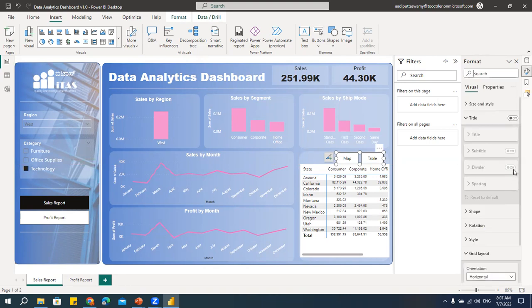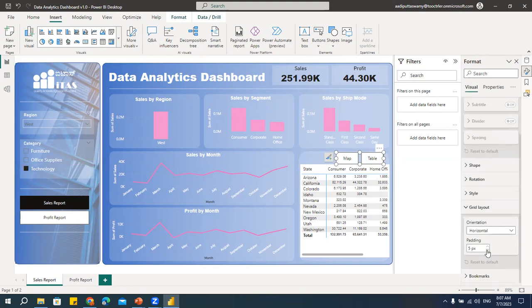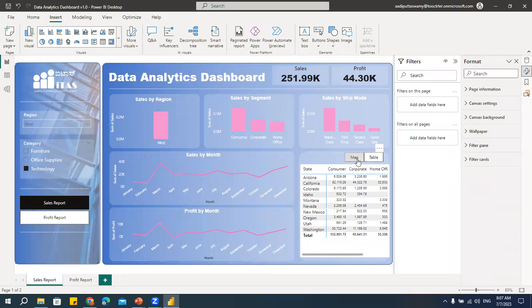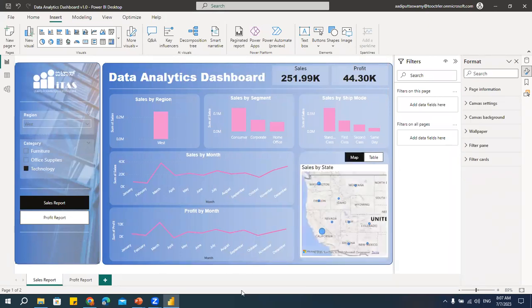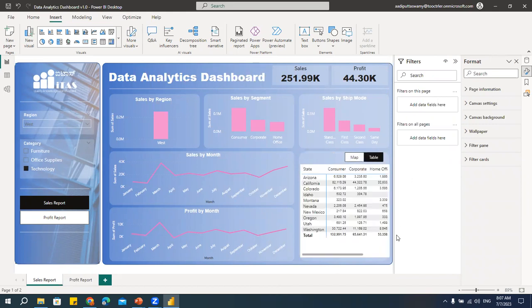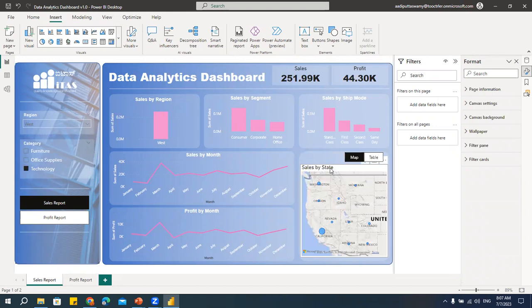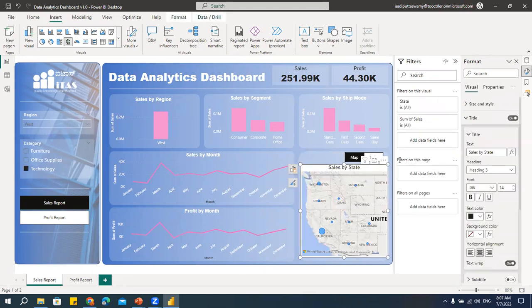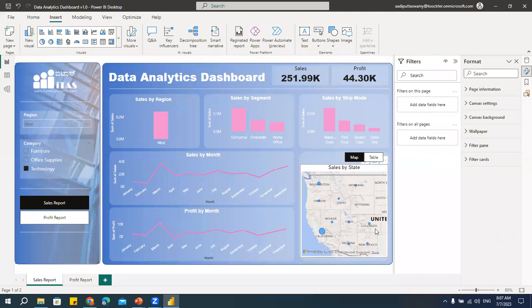Let's go to format. Here we have this. Let's try to reduce this. See, let me reduce this and keep it here. Okay. Right. Let me save. See, now I'll hold control. I'll click on map. See, I'll get map. Click on table. I'll get table. Let me align this to center. See, my project is ready.